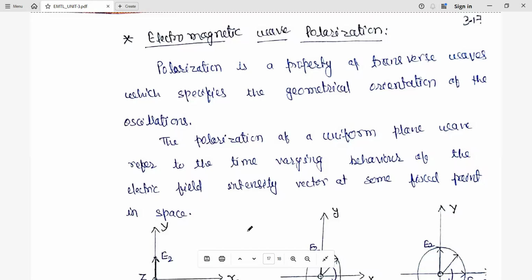Polarization. What is polarization? Even in daily life, you have heard people get polarized. Now here we are going to discuss what polarization is and what the different types of polarization are, and how, by the limiting case of one polarization, we obtain another polarization. Okay, let's start with polarization in the electromagnetic wave.